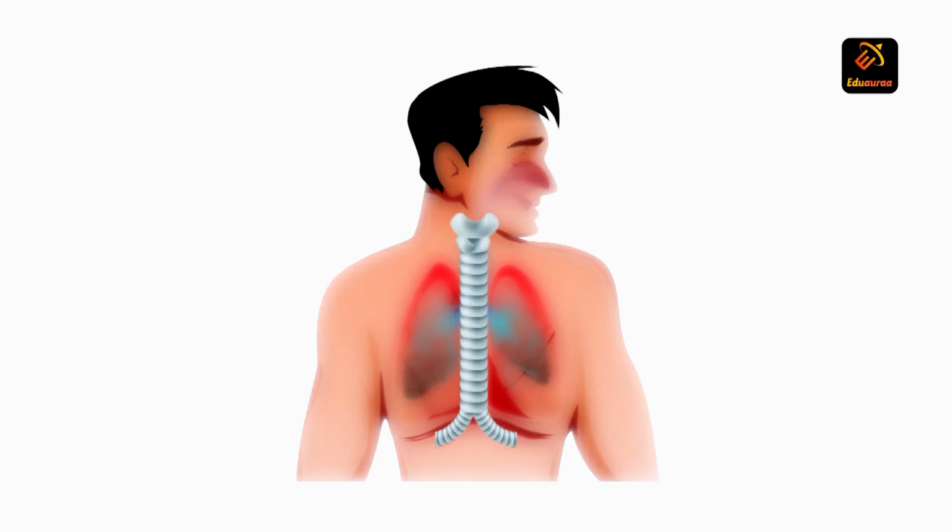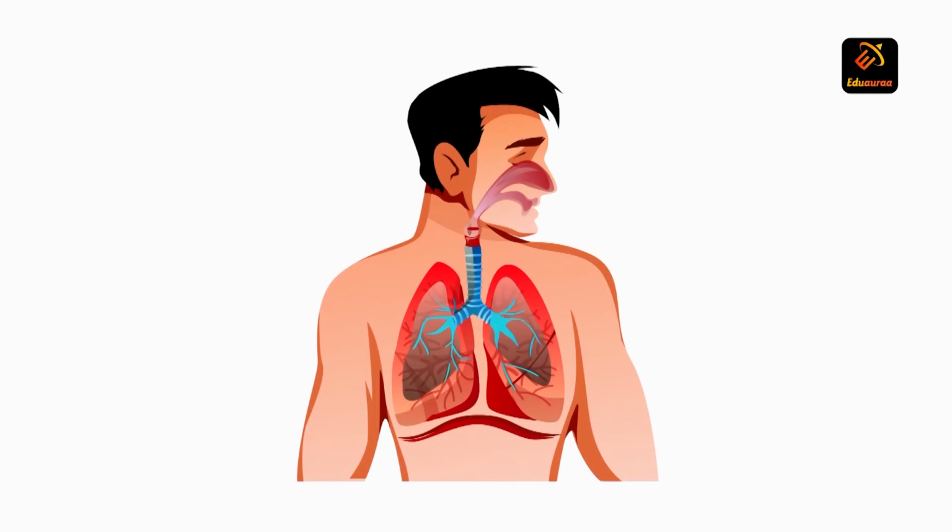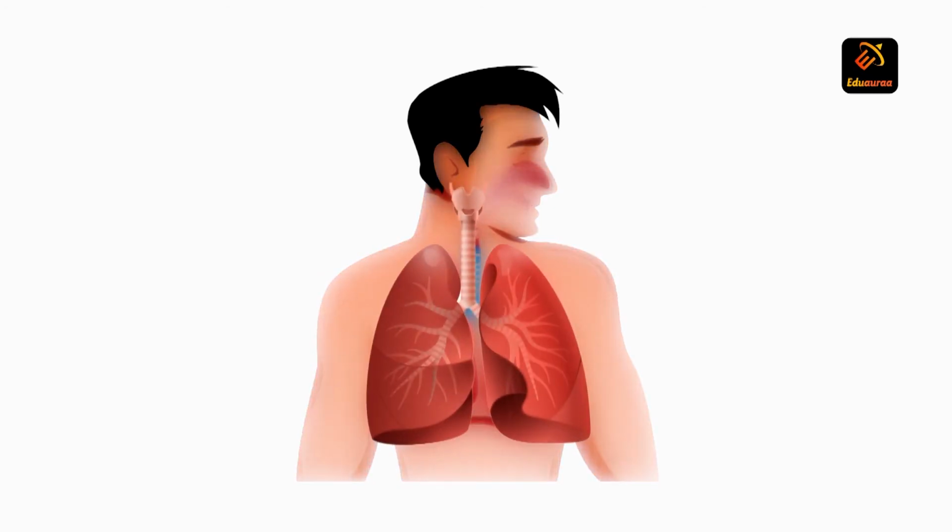And the trachea is also known as the windpipe. Trachea then finally divides into bronchi, and bronchi further divides into lots of branches called bronchioles. We have primary bronchiole, secondary bronchiole, and tertiary bronchiole. Finally, the air reaches the lungs, the most important organ for respiration or breathing.